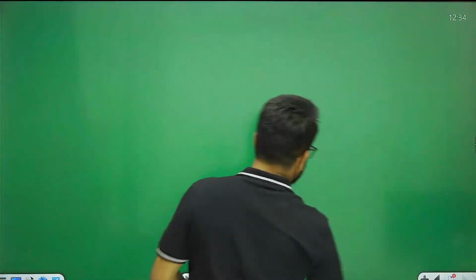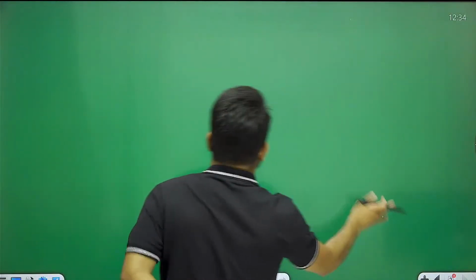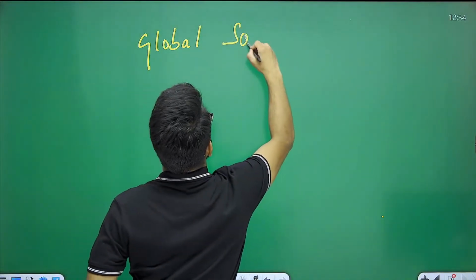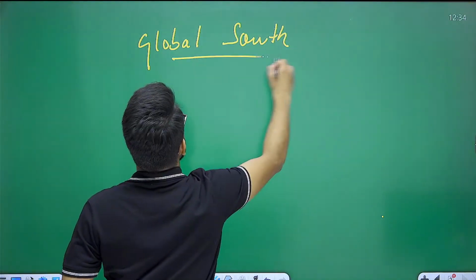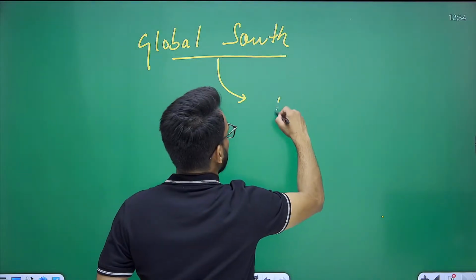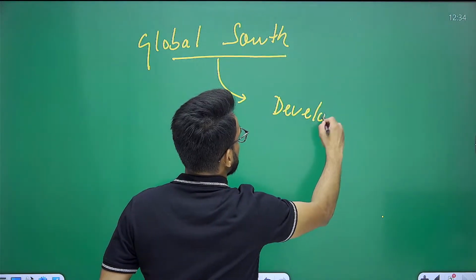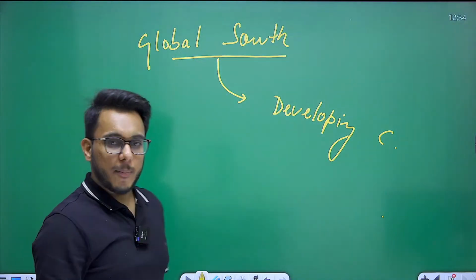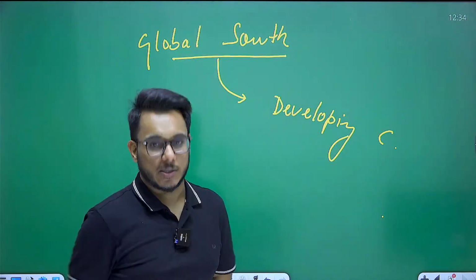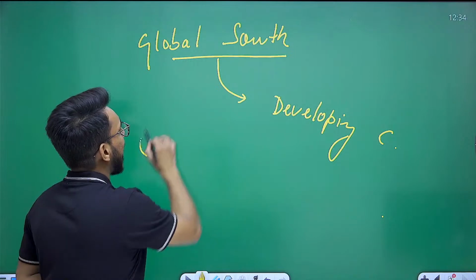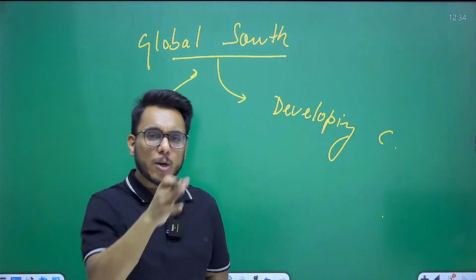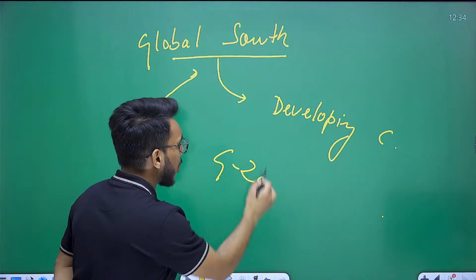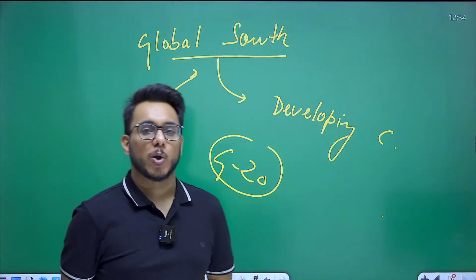First of all, let's understand a few points here. When we talk about global south, what do we mean by global south? Global south is a term that is used to refer to developing countries, because the majority of developing countries are found in the southern hemisphere. Now India is projecting itself as a leader of the global south, and even the Global South Summit was hosted by India. And in G20 also India emerged as the voice of the global south.